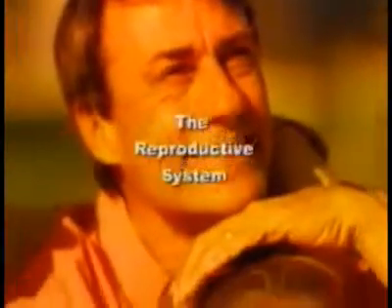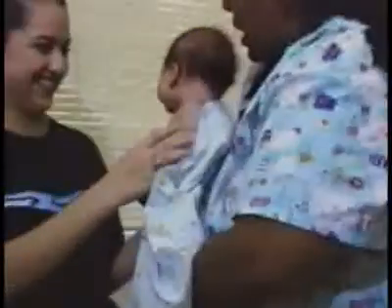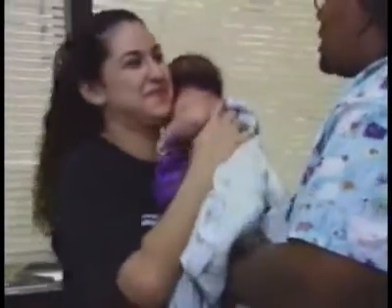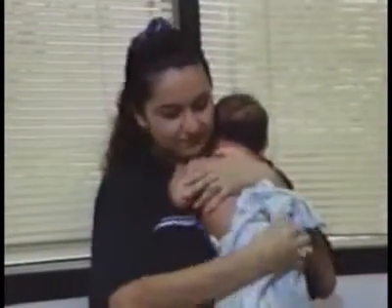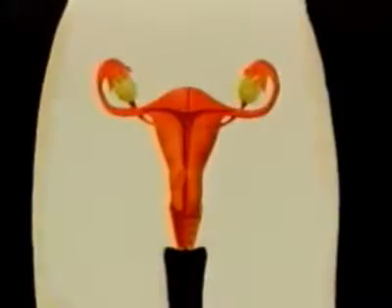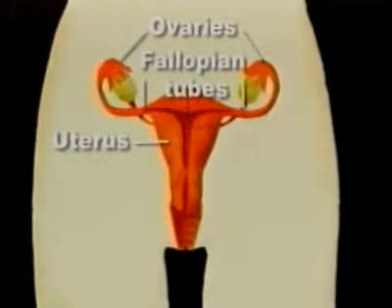Most of the machines with which we are familiar must be replicated by external means. The body, on the other hand, replicates itself through the reproductive system. In the female, the reproductive system consists of the uterus, the ovaries, and the fallopian tubes.